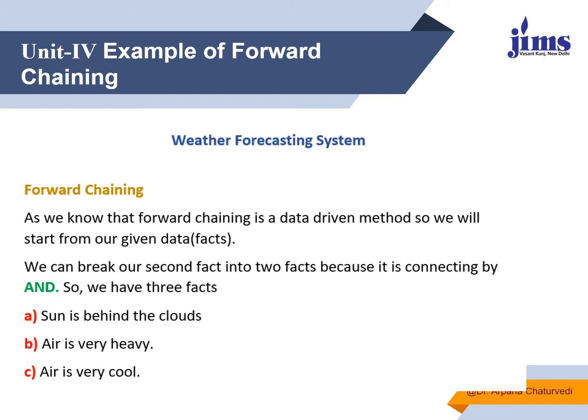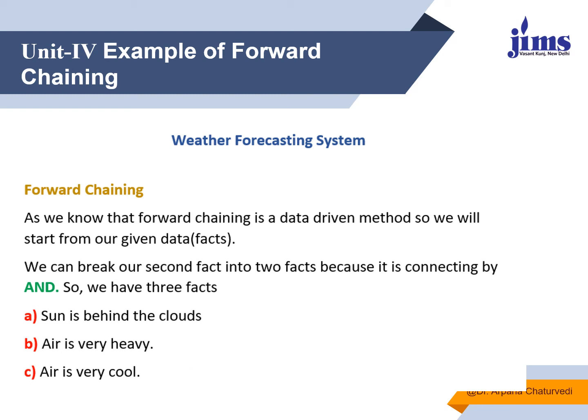We look for each and every fact related to the problem which is being asked. So we can break our second fact into two facts because it is connected by "and". It is saying the air is very heavy and cool. So we have divided it into air is very heavy, air is very cool. And the first fact says the sun is behind the clouds. So now two facts were given which are being divided into three facts.